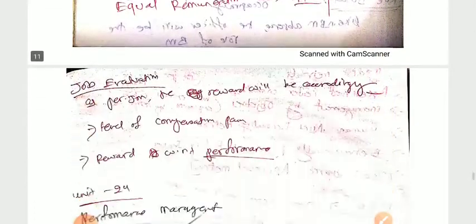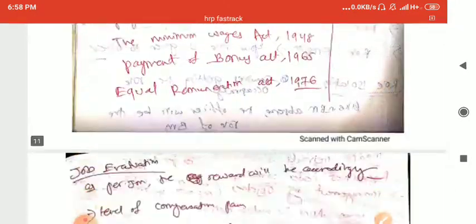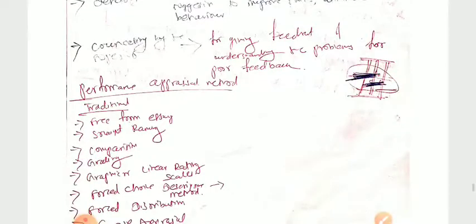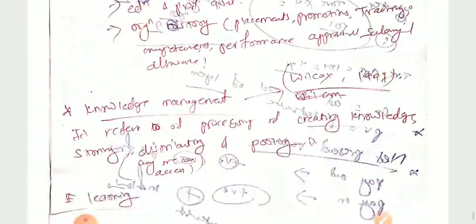These are also very important terms, and here we have already covered something, the Payment of Wages Act, so we will also cover that, and here also some important topics are there, right?